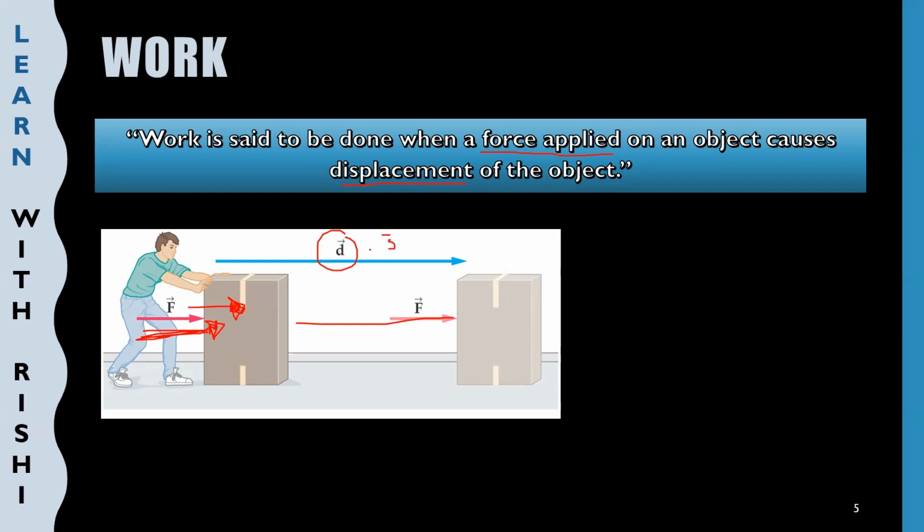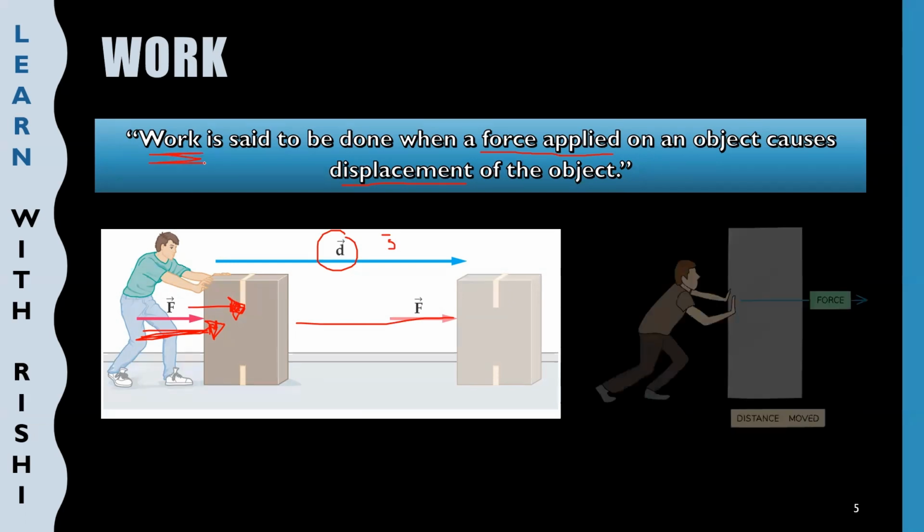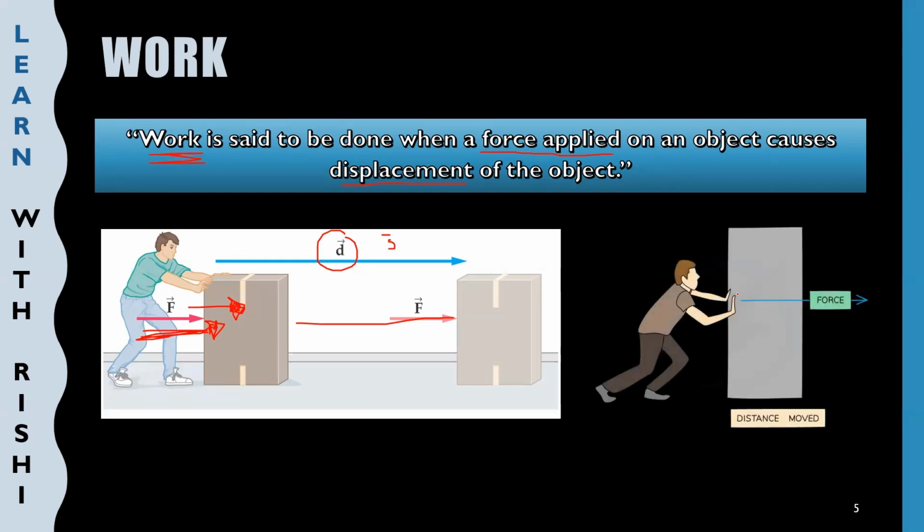So whenever we apply force and the object moves a certain distance s or d, we say that we have done work. Work is done. Okay. Here also you can see one more example. Here the person is applying a force on the object and the object will move a certain distance d. Then we can say that this person has applied a force. This person has done some work. So I hope you have understood the basic concept of work.